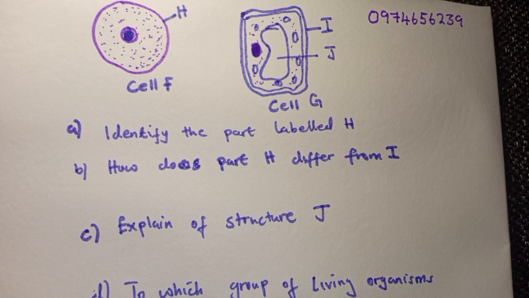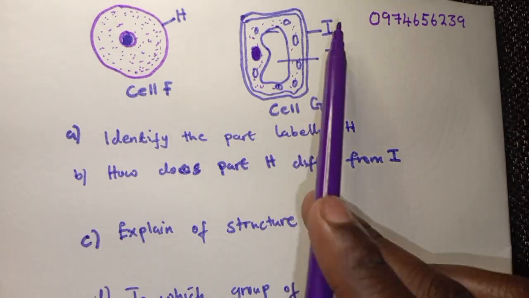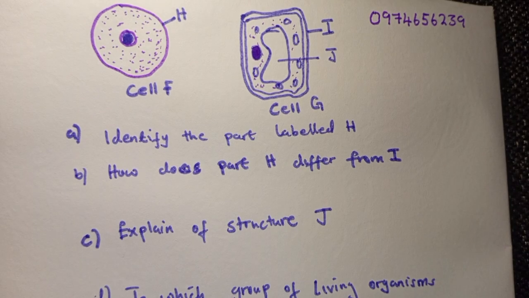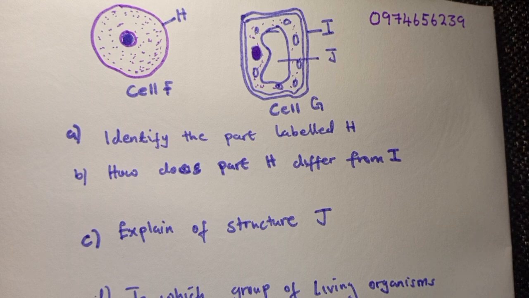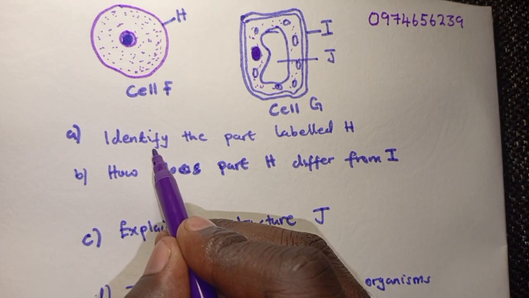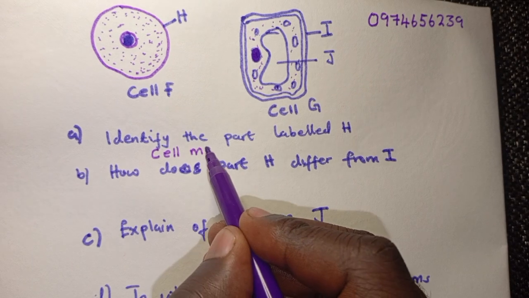Here we are just looking at two cells. You have cell F and cell G, and you have labeled parts H, J and I. Identify the part labeled H. H here is simply the cell membrane. The cell membrane.